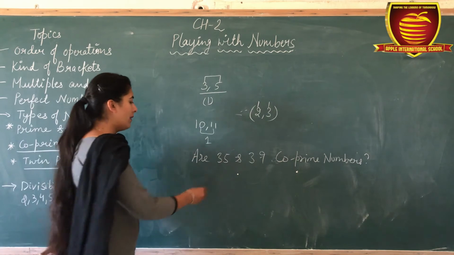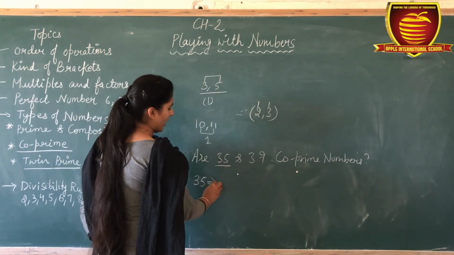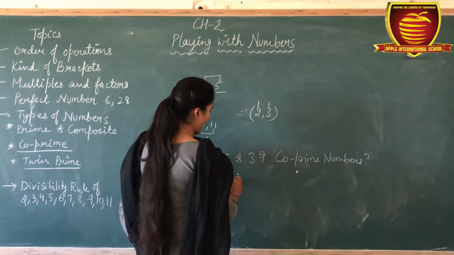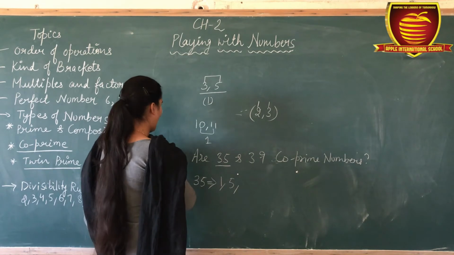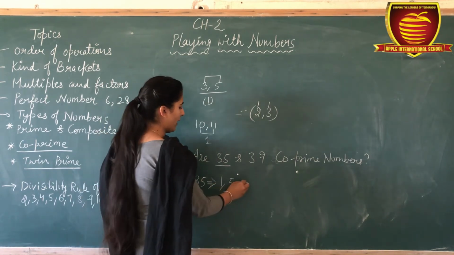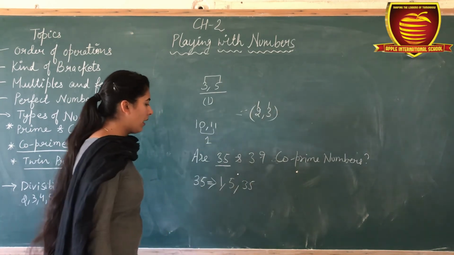Okay, we have to solve. First is 35. 35 comes into 1, 5, 7 also? No. 1, 5 and 35 also. Okay.